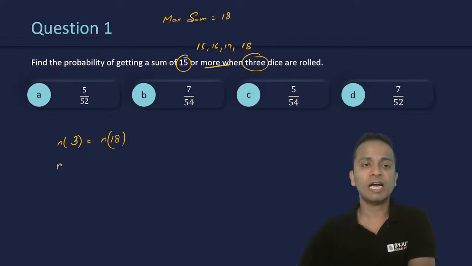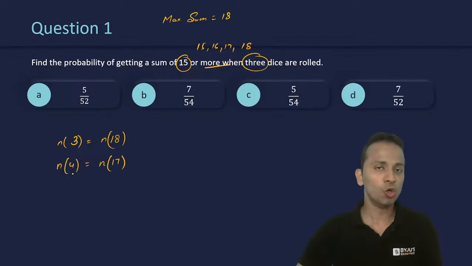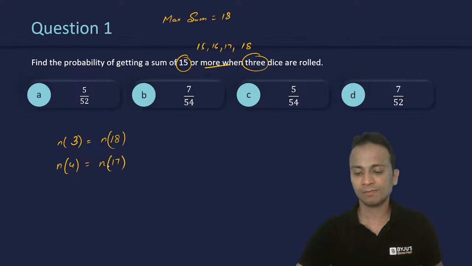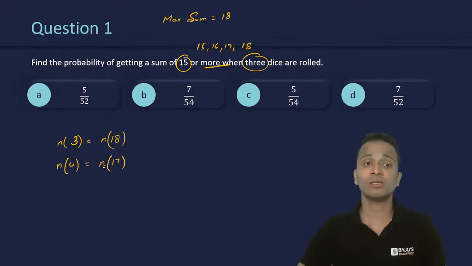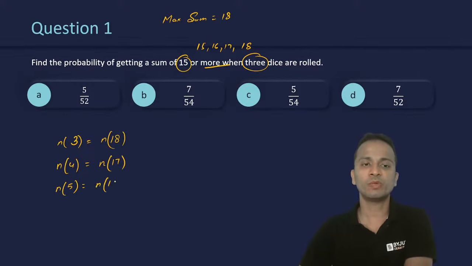Similarly, the next number. After 3, I have 4. The number of ways in which you can obtain a sum of 4 will be equal to the number of ways in which you can obtain a sum of 17. So the second lowest and second highest have equal numbers of cases. Similarly, the number of cases when the sum is 5 is equal to the number of cases when the sum is 16, and so on.